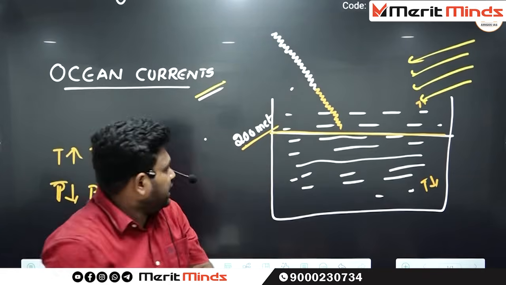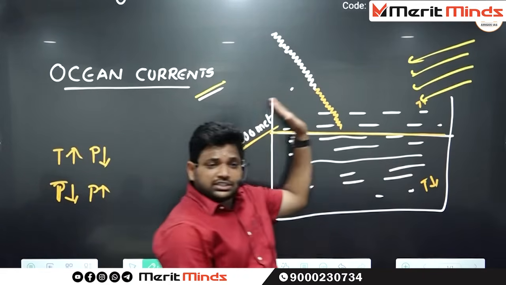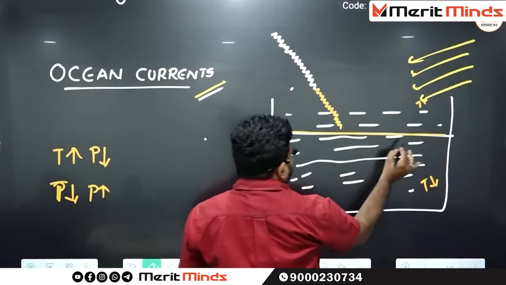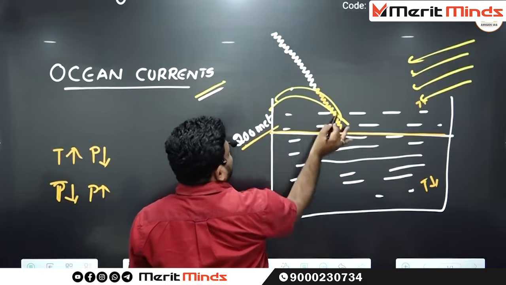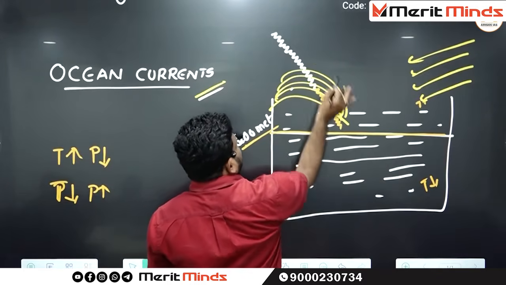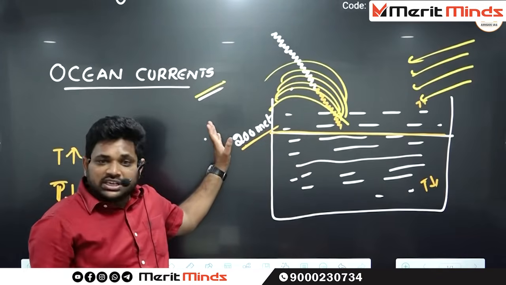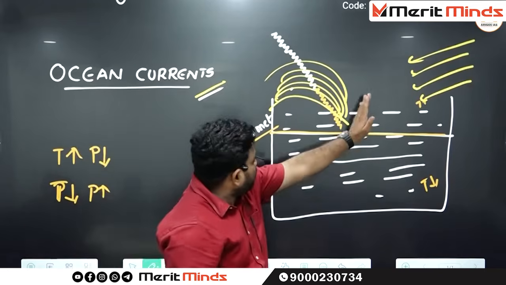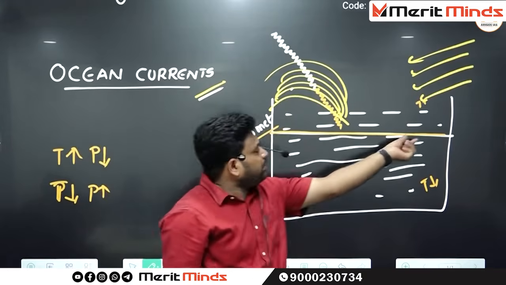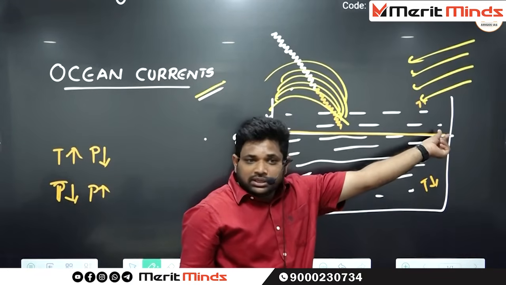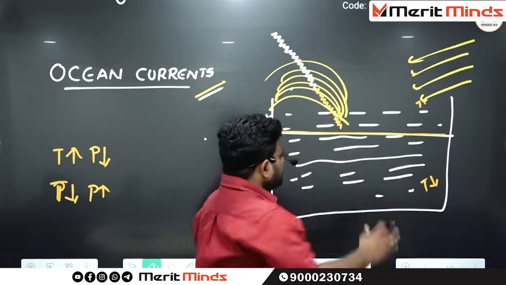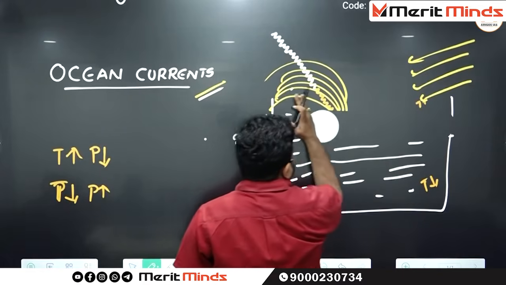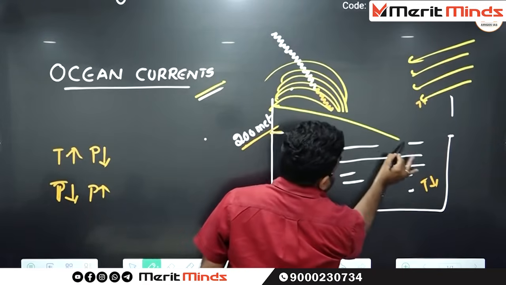Whenever the winds are continuously blowing, there is an accumulation of water at one particular side. Where are the waters accumulating? Western side or eastern side? Western side. Whenever more waters are accumulating, what happens to the water level here? Increase or decrease? Decreases. Finally, it can appear like this.